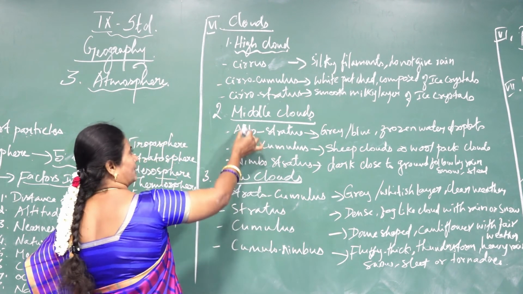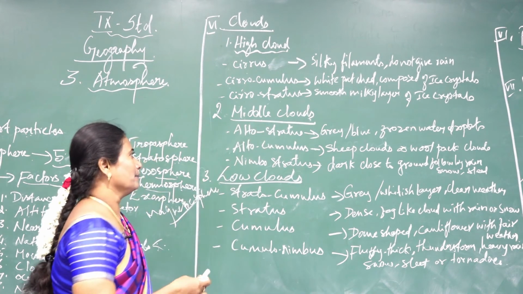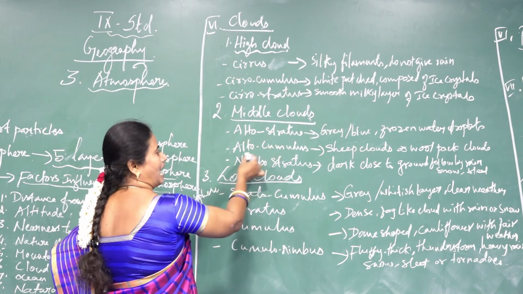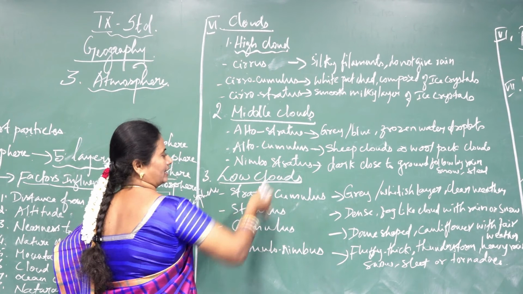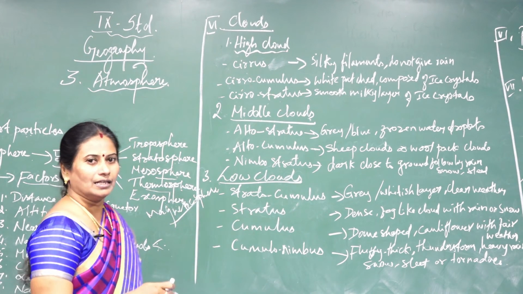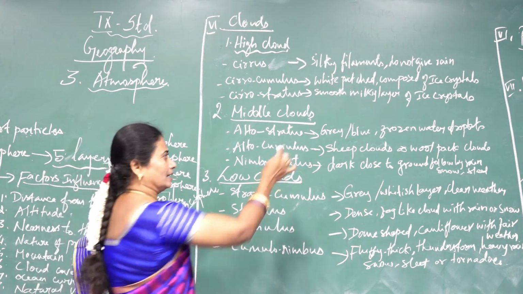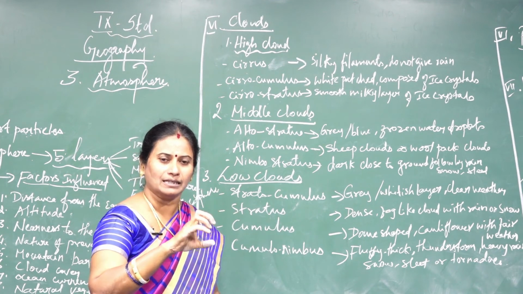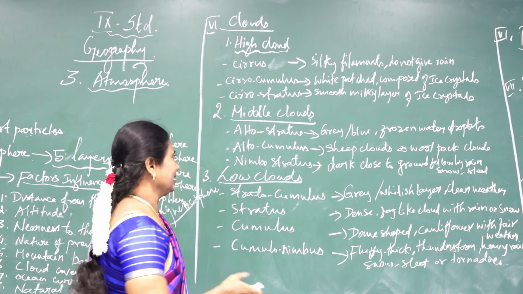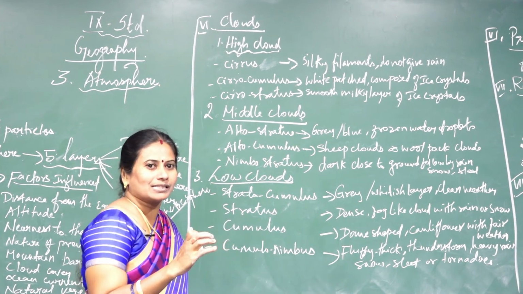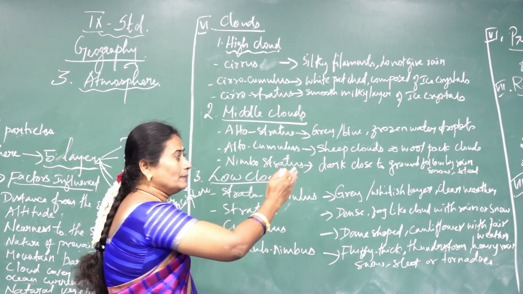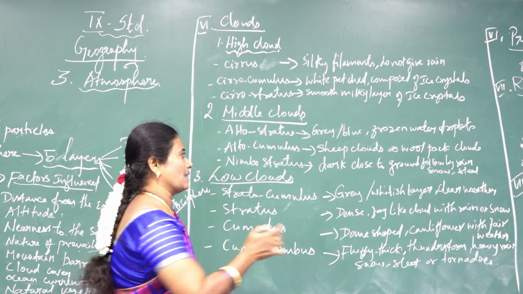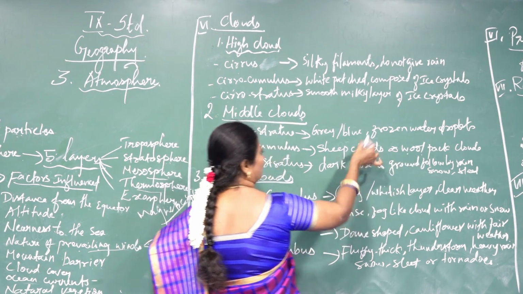Next one is about the middle clouds. In the middle clouds, there are three types: altostratus, altocumulus, and pneumostratus. Altostratus clouds usually look grey and blue in color. Frozen water droplets are found in this layer. Second, altocumulus looks like sheep clouds or wool-packed clouds because the clouds are fully white in color.